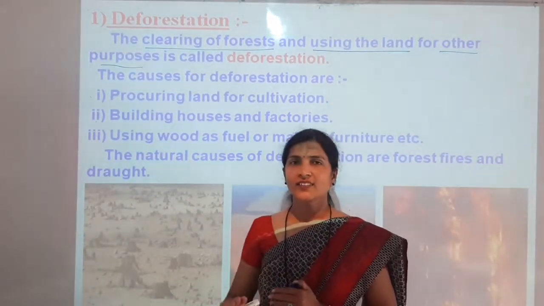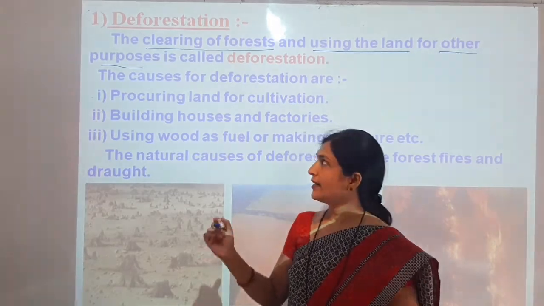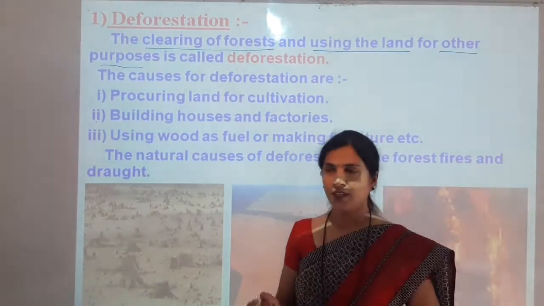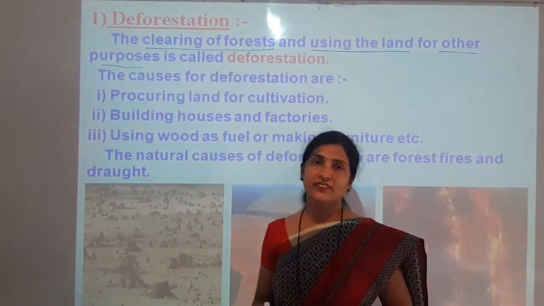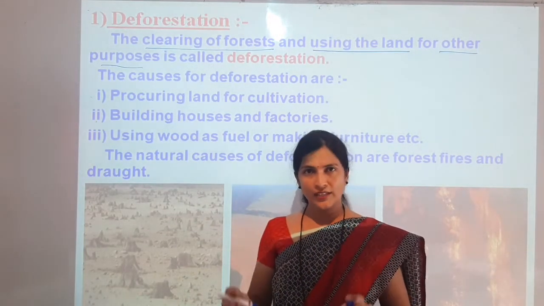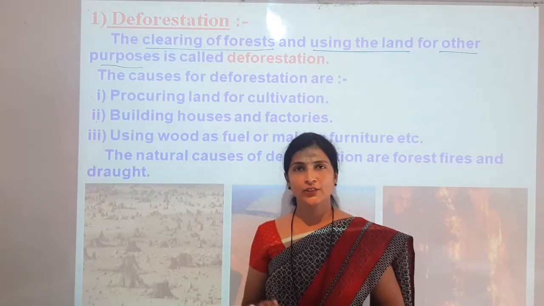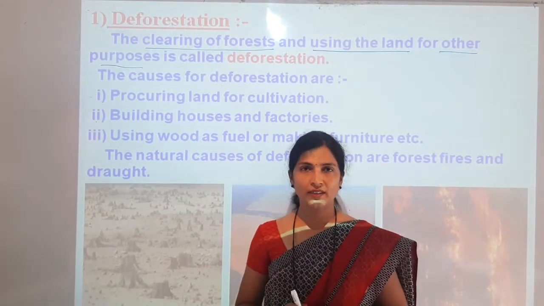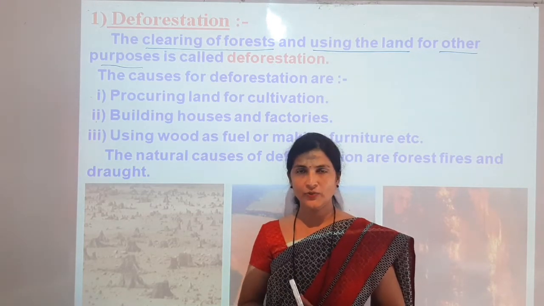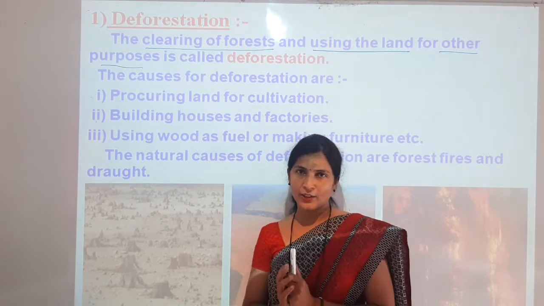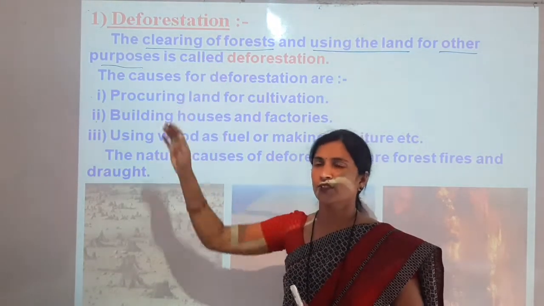Plants are cut down, and the same land where the plants were grown is used for other purposes. The purposes are different. Some people use that land for cultivation. Some use the same land for a construction site, for making factories, or building a dam. There are many reasons behind it. For that purpose the land is used. This is called deforestation.